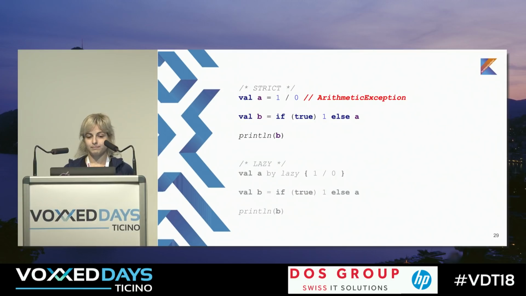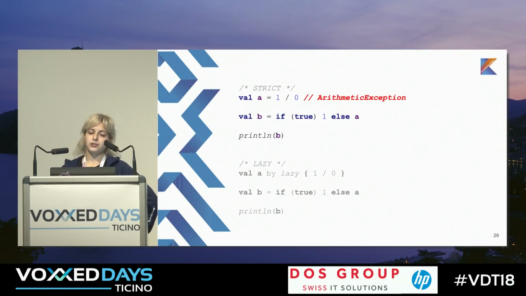And then here we have the second line that tells us: if true, return 1, else return a. And then we print b. So when we run this program, we receive an arithmetic exception. But if we look at the second line, we understand that we never use the else branch. At any time, we'll just return 1. And maybe we don't need to calculate a. But because we calculate it before, we have this exception.